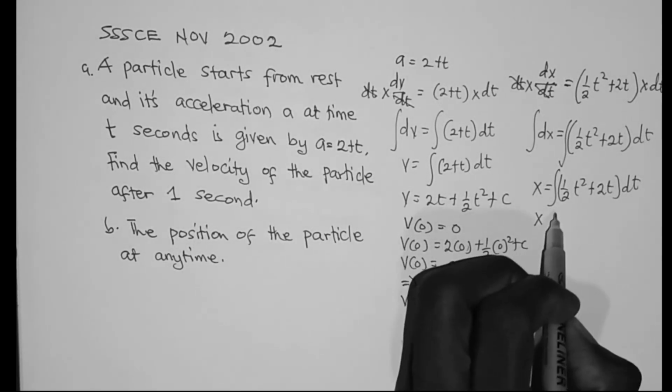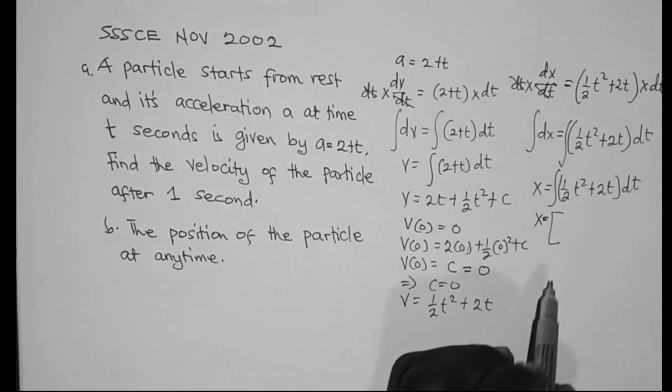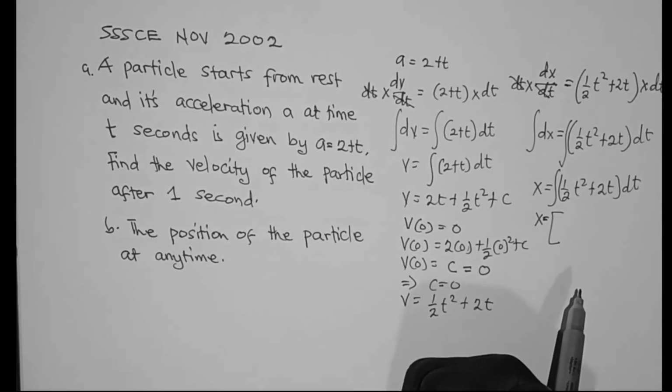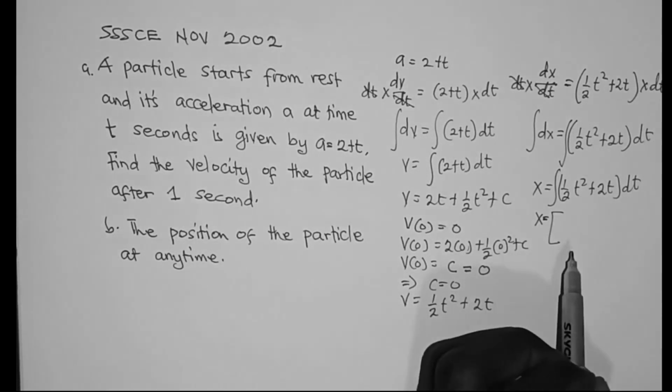So let's go ahead and do the integration. So x is equal to, if you integrate t squared, you will get 1/3 t^3.